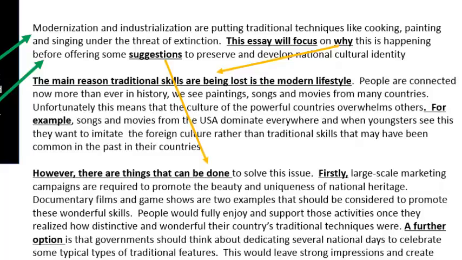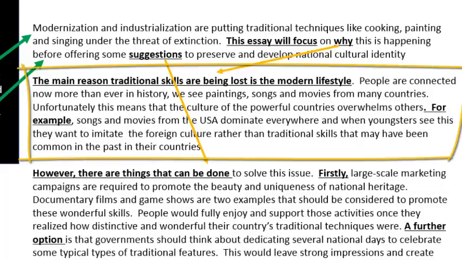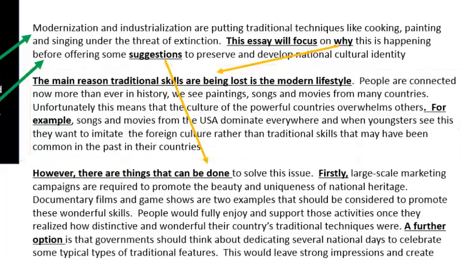And then we move into the first body paragraph. So within the first body paragraph, we're going to see the main reason traditional skills are being lost is the modern lifestyle. So that topic sentence, that's called a topic sentence, is there to tell the reader what's coming within that paragraph. The for example is just telling the reader, okay, now I'm giving you an example.